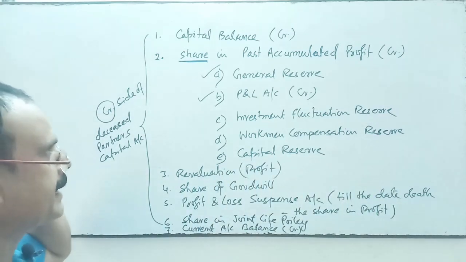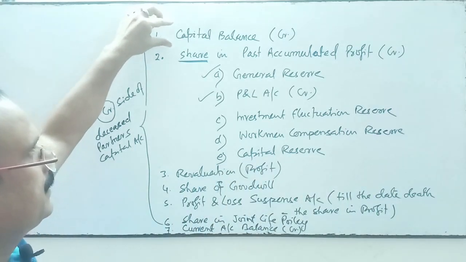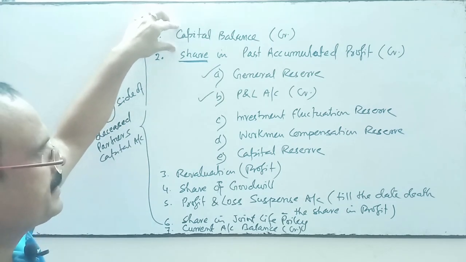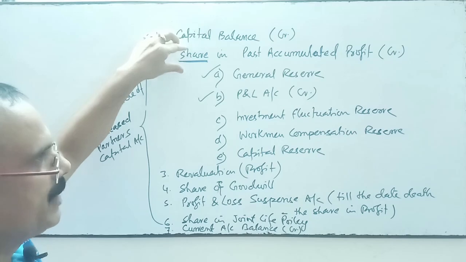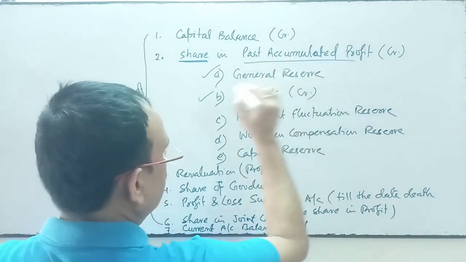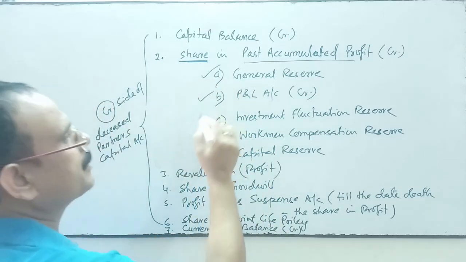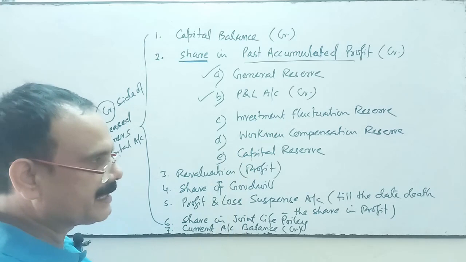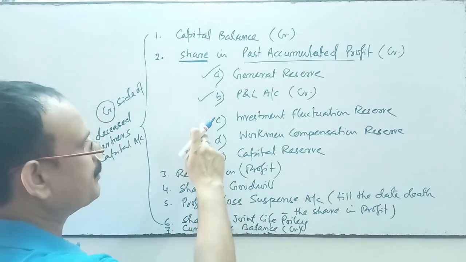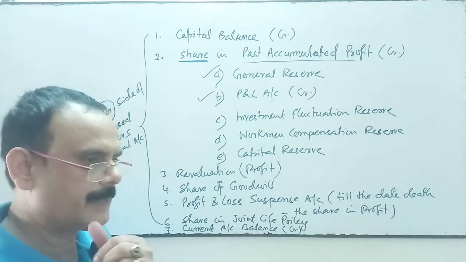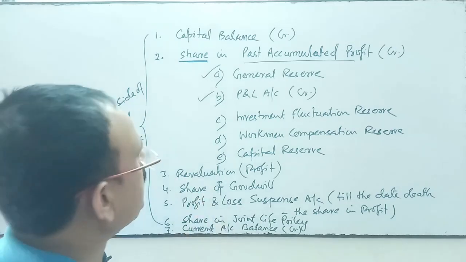So in the credit side of the deceased partner, this amount will be transferred: first of all the opening balance, then the share in the past accumulated profits, that may be your general reserve, your profit and loss account credit balance, investment fluctuation reserve. We have discussed the treatment of investment fluctuation reserve and workman compensation reserve at the time of retirement. The same treatment we will do.